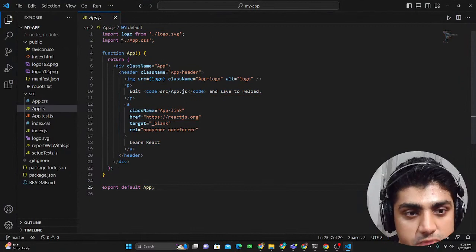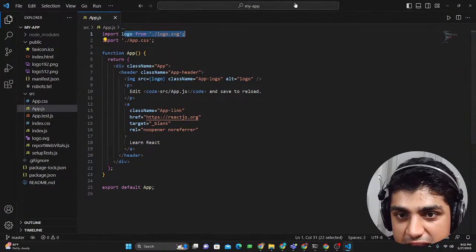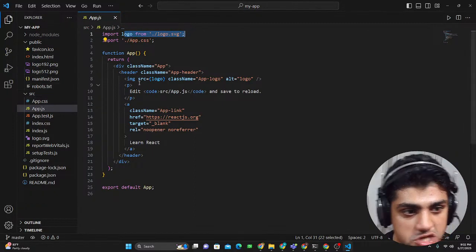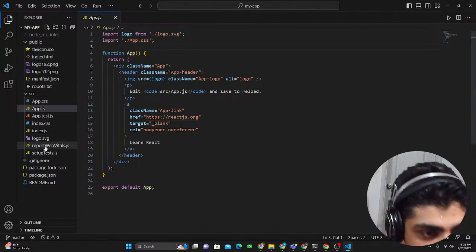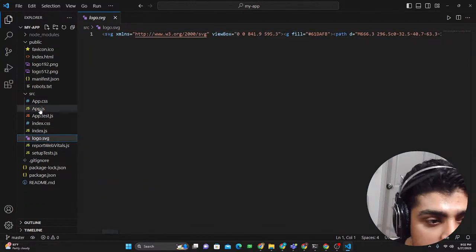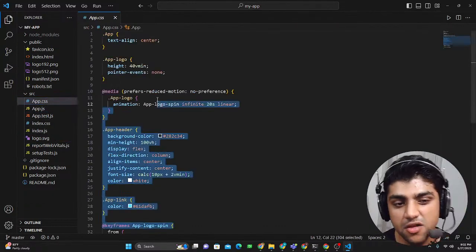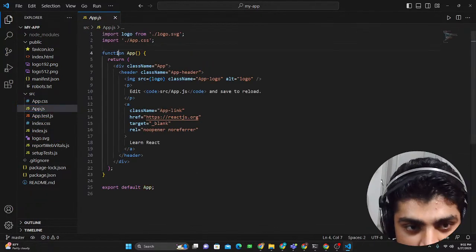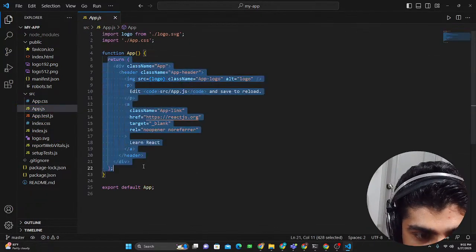Now what we have here is this logo, which is being imported, logo.svg. Well, where's this svg? You saw it before. I just showed you somewhere. And then app.css. So we have here logo.svg, and we have this app.css file, which has the CSS code. And then what we have here is, let's say, this thing, function App, and then this thing.